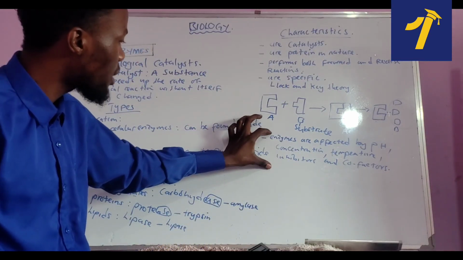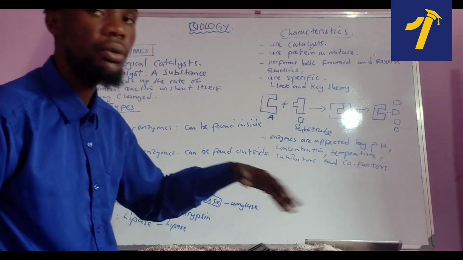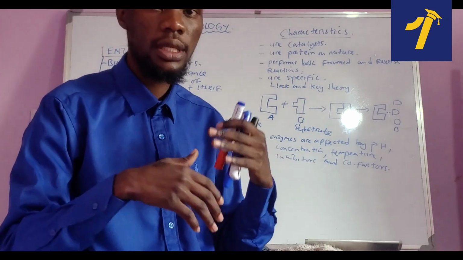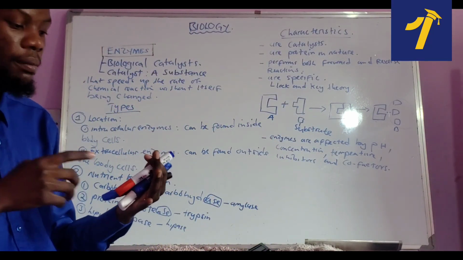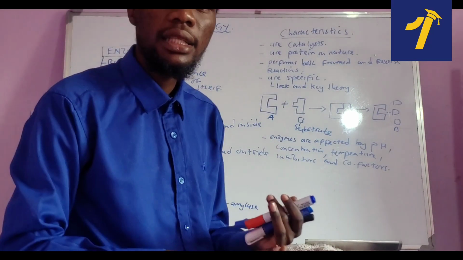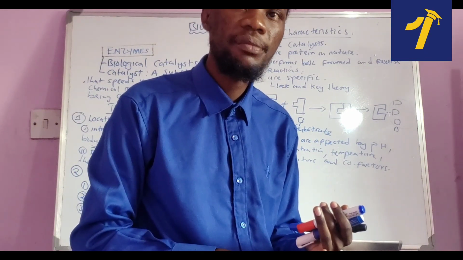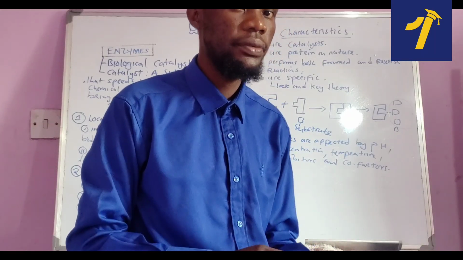Now this last important point here, we'll talk about in another video, the things that affect the rate of enzyme activity. For now, we'll just talk about them briefly, but in the next video we'll talk about exactly what happens if pH affects enzyme activity, the temperature affects the enzyme activity, concentration, all those things.